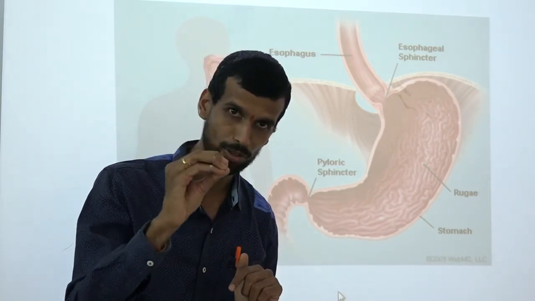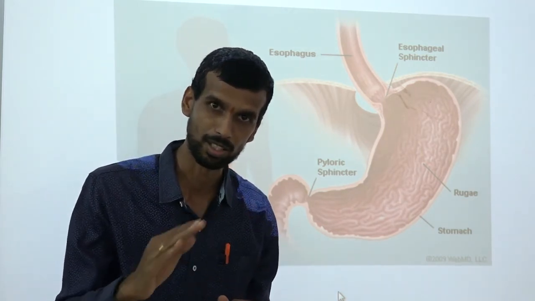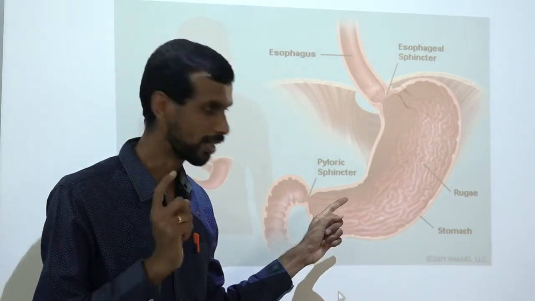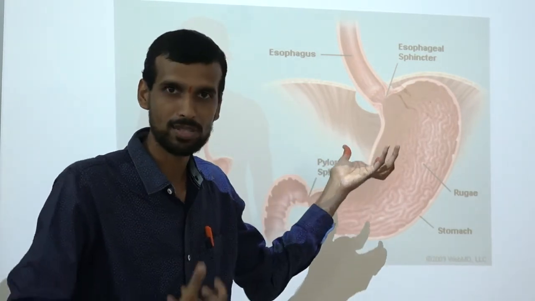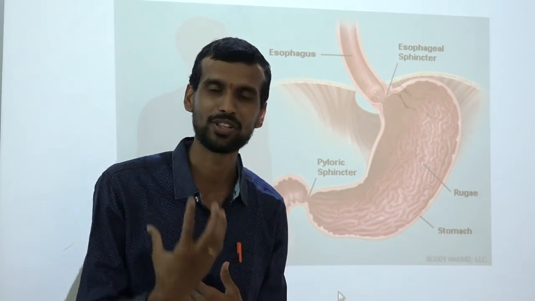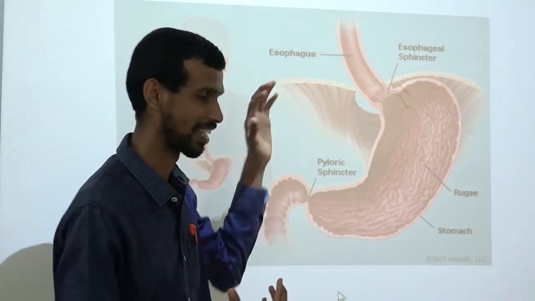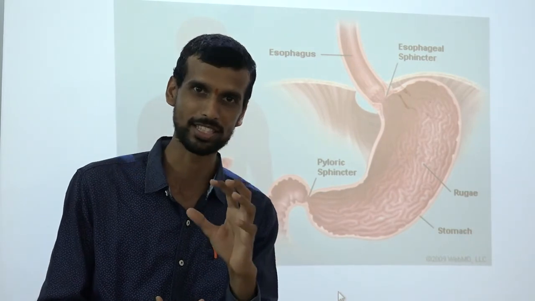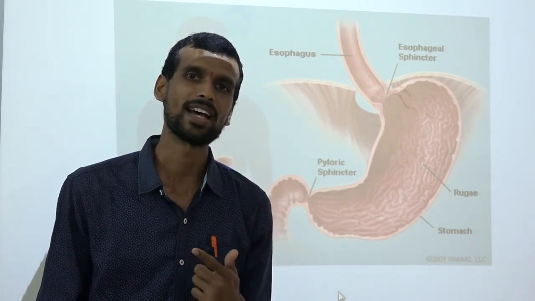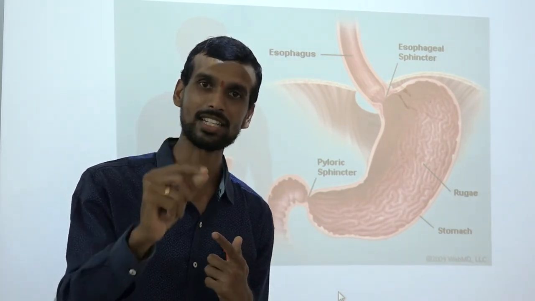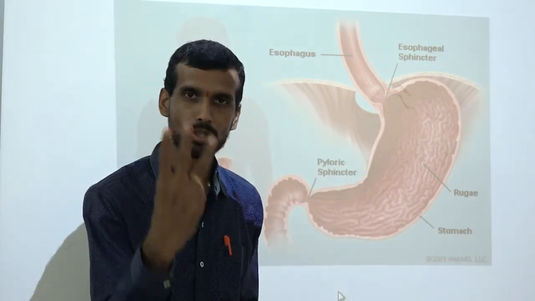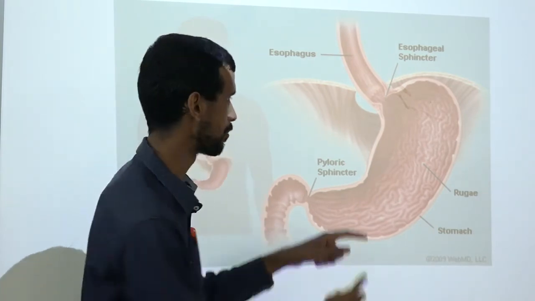If that same hydrochloric acid falls on our skin, it will burn. But the same hydrochloric acid is secreted in your stomach. And sometimes when that acid comes up into the esophagus, we feel a burning sensation in our chest, and that we call acidity. If the amount of hydrochloric acid secretion is more in the stomach, then we call that problem acidity. But HCl is required. So hydrochloric acid, pepsin and mucus are the three important juices secreted by the stomach.